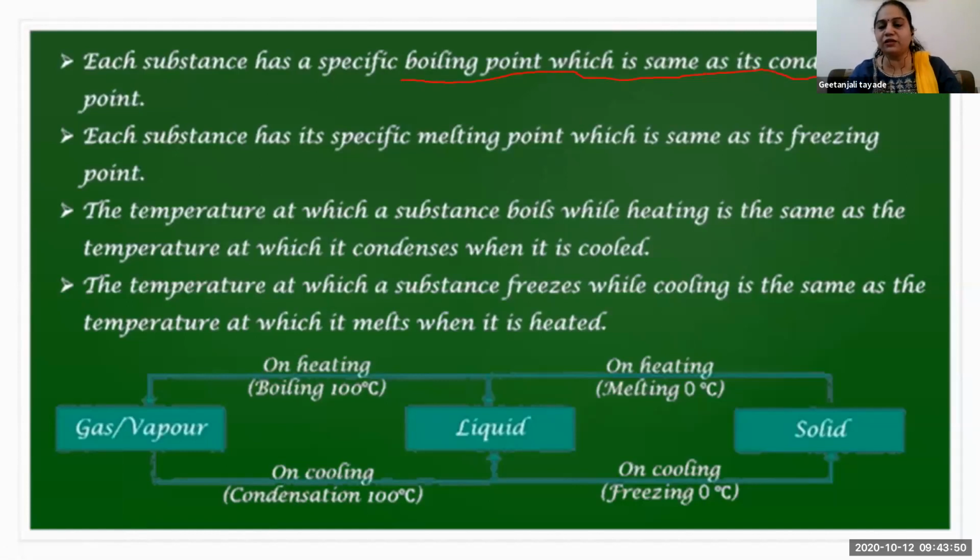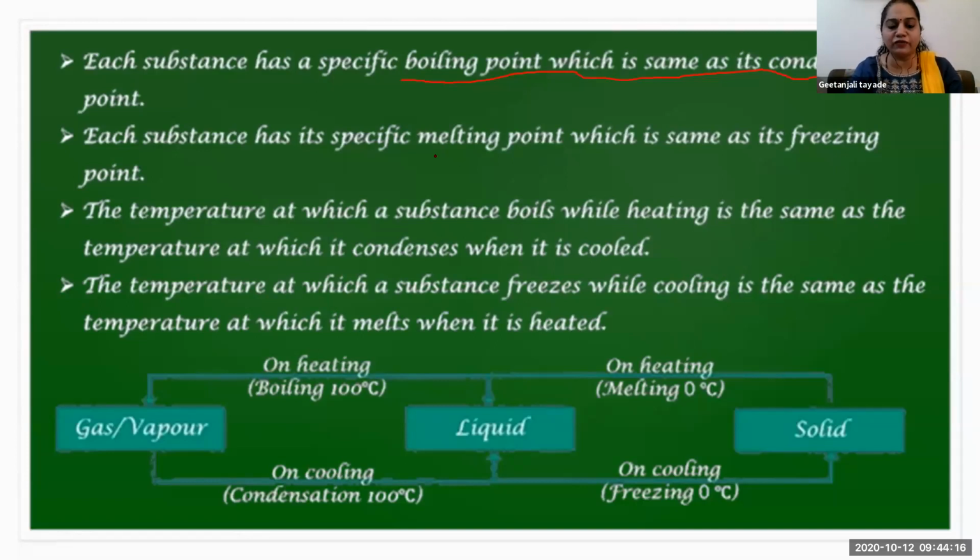Means if we are saying that substance is boiled at suppose 300 degrees Celsius and ask what is the condensation temperature of that substance, it is the same, it is 300 only. If it boils at 300 degrees Celsius, that means it's cooled down also at 300 degrees Celsius only. Okay, so boiling temperature and the condensation temperature is the same one.